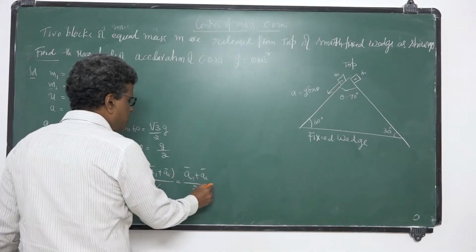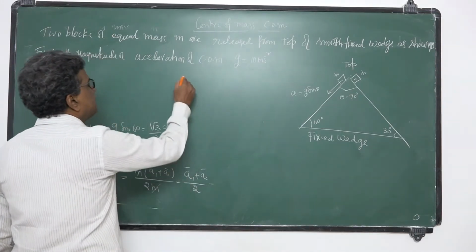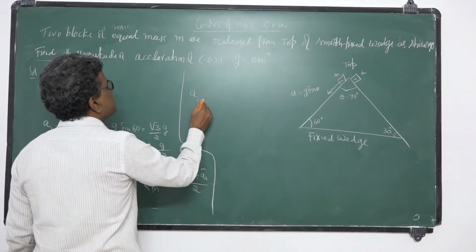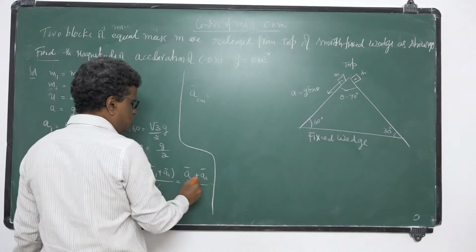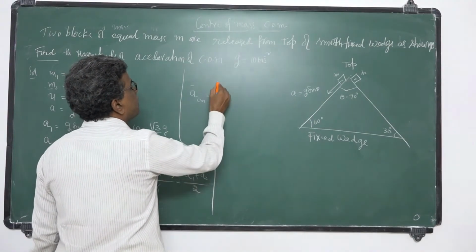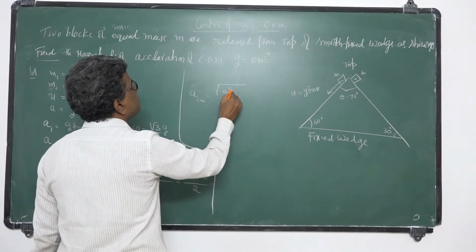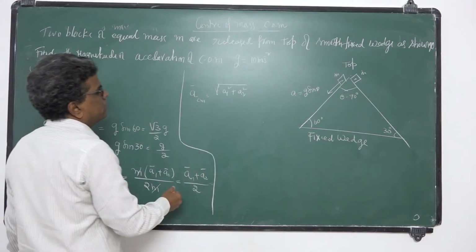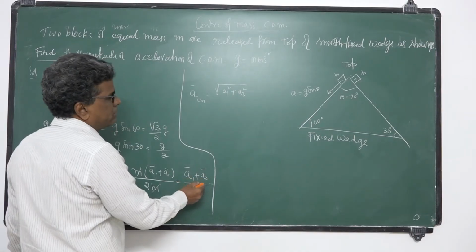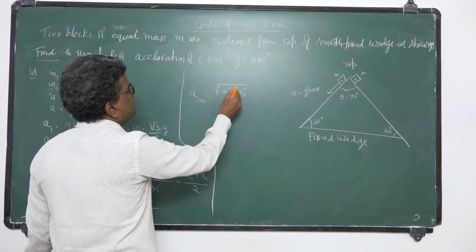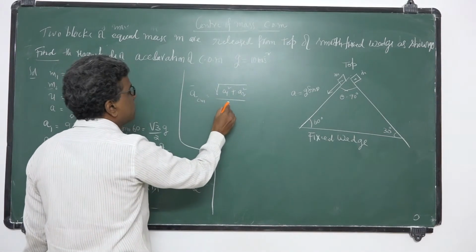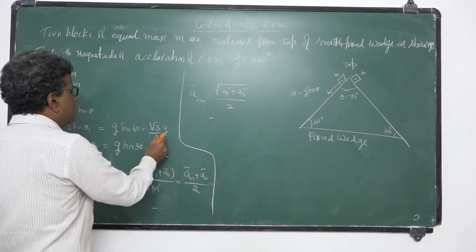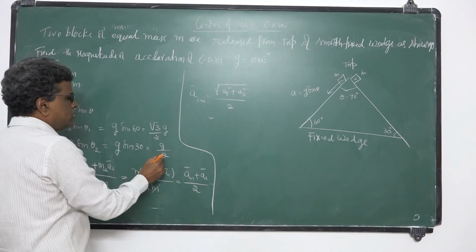Since A1, A2 are perpendicular, the resultant acceleration of center of mass, ACM, is equal to, from the parallelogram law, root of A1 square plus A2 square, because this is a vector addition. So the angle between them is 90. So that is root of A1 square plus A2 square, by 2. What is A1 square? A1 is root 3 by 2 times g, whole square.